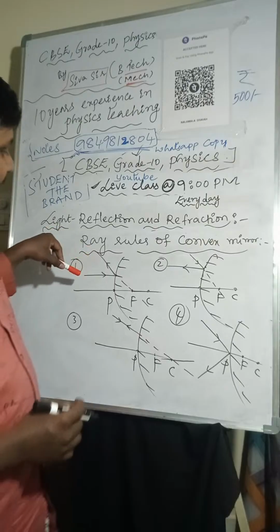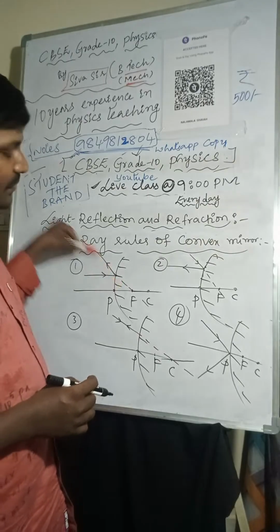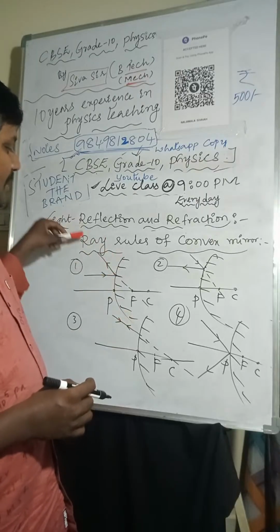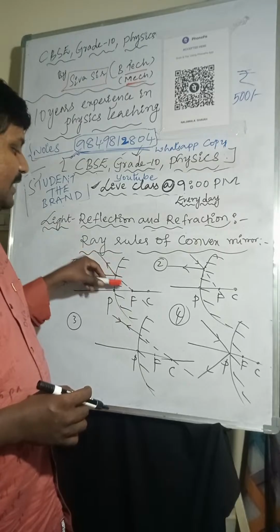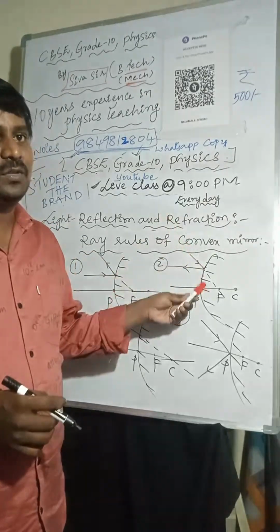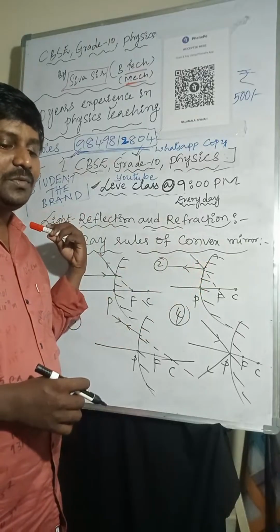Here if you are taking the light ray incident on the mirror, it reflects back. The reflected light ray, if you extend it, passes through the focus. One more light ray, if it is passing through the focus, after reflection moves towards infinity.